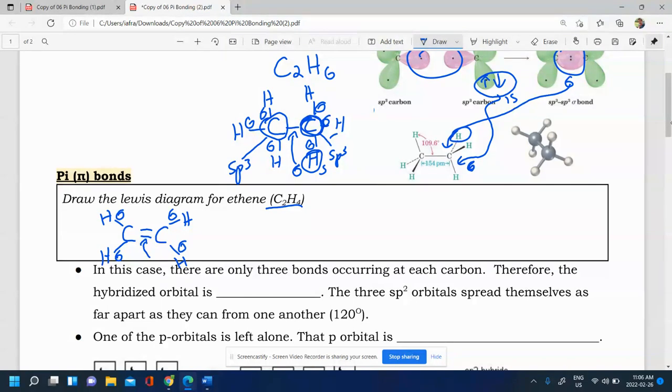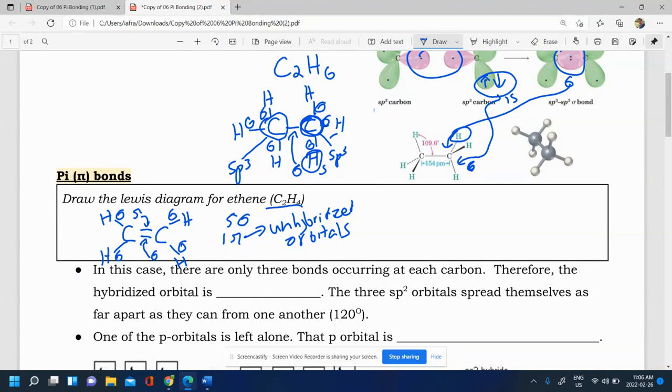Where you have the double bond, one of the connections is going to be sigma, so one will be a direct overlap, but the other is not going to be a direct overlap. The other one is going to be a different type of overlap, and it forms what's called a pi bond. So in a multiple bond, you have one sigma, and then the other lines that you have there are going to be pi bonds specifically. So here we have 5 sigma bonds, and we have 1 pi bond. And the pi bond is going to be made from an unhybridized orbital. It won't be from one of the hybridized ones.